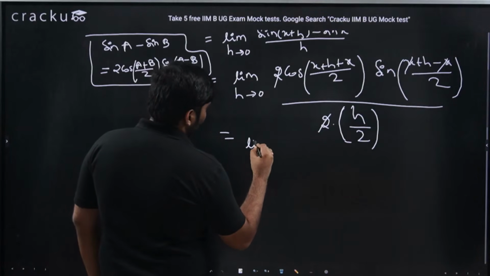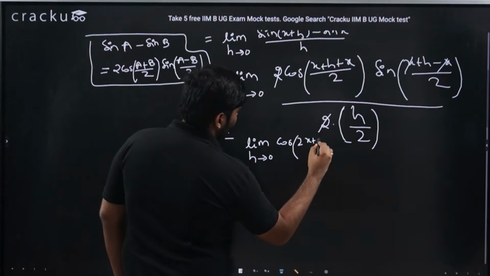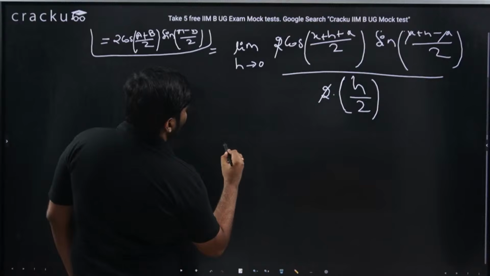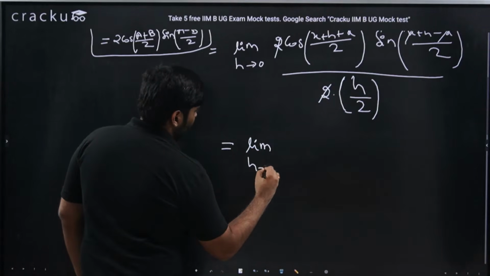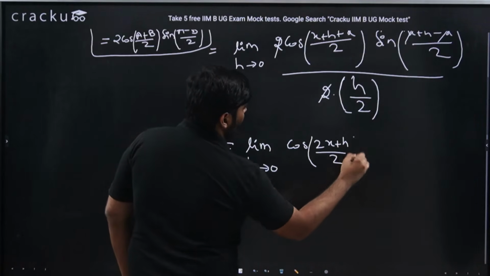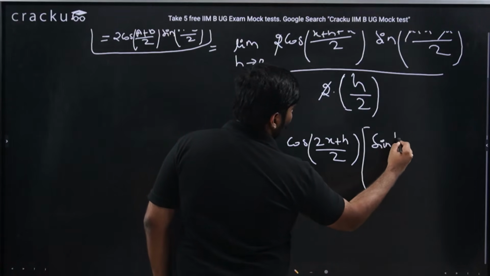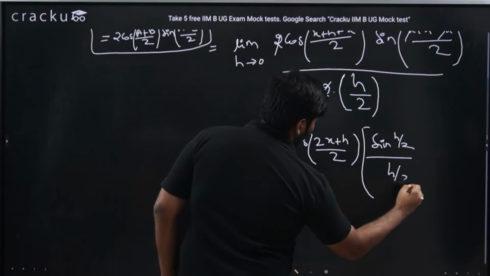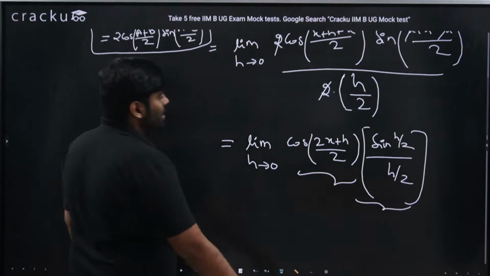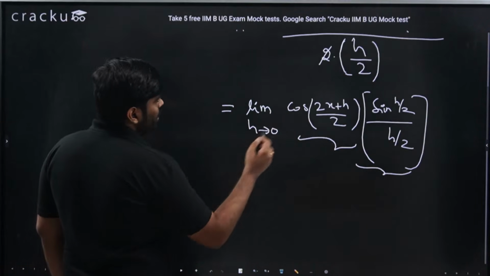Then I would get limit h tending to 0 of cos of 2x plus h by 2. Okay, I'll write it a bit lower, this is interfering over there. So this is written as limit h tending to 0 of cos of 2x plus h by 2 into, as we have seen, sin h by 2 divided by h by 2. The reason I am writing this is, I'll say this is f of x and this is g of x. Algebra of limits: limit of f of x into g of x is limit of f of x into limit of g of x.